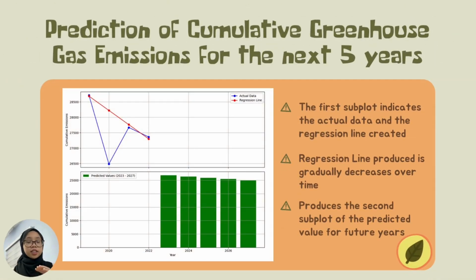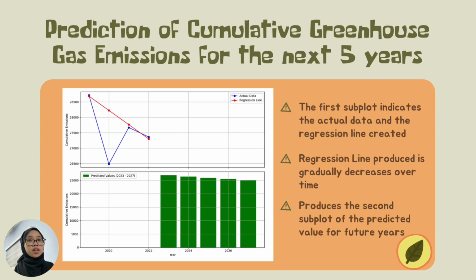Next, I will explain about the prediction that we have made using machine learning, which is linear regression. From the linear regression line that we have coded, we can see that the first subplot indicates the actual data and also the regression line created. As you can see, the blue line is the actual data, while the red line is the regression line.